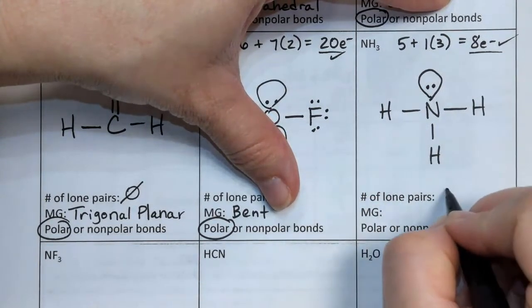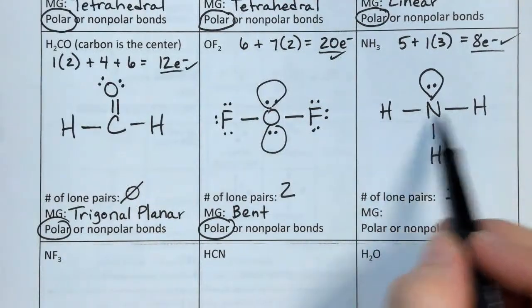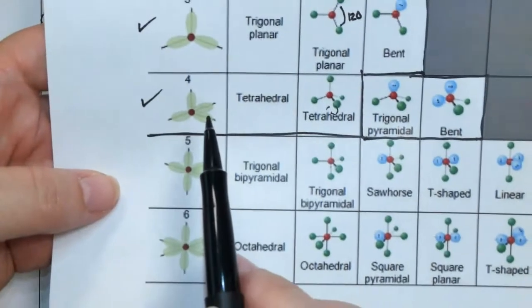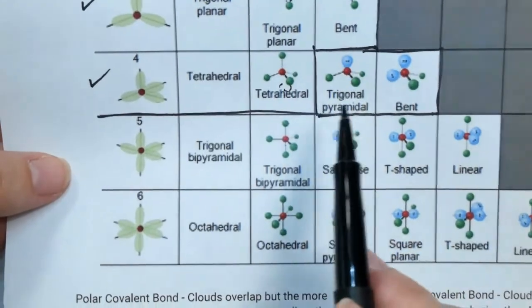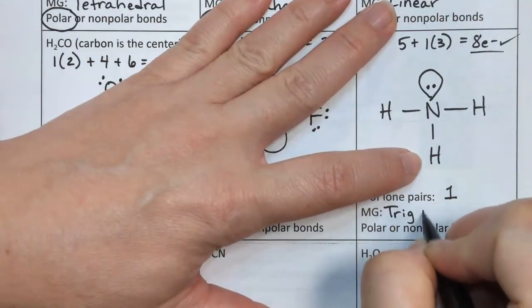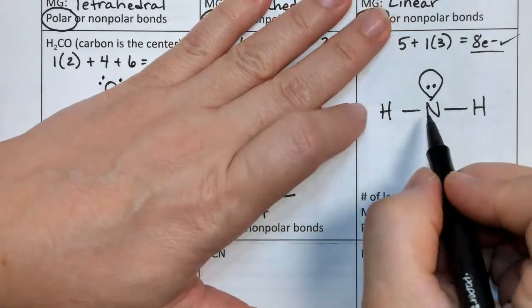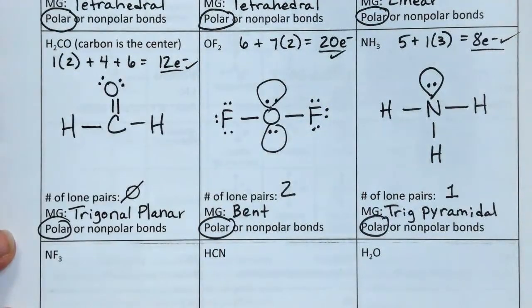How many lone pairs on the center? Just 1. For molecular geometry, I have 3 bonded atoms, and a fourth, an alien head. So we have 4 things around the center, and one of them is an alien head or lone pair. That's called trigonal pyramidal. I'm abbreviating a little bit. And then nitrogen and hydrogen are different from each other, so we'll call these bonds polar.